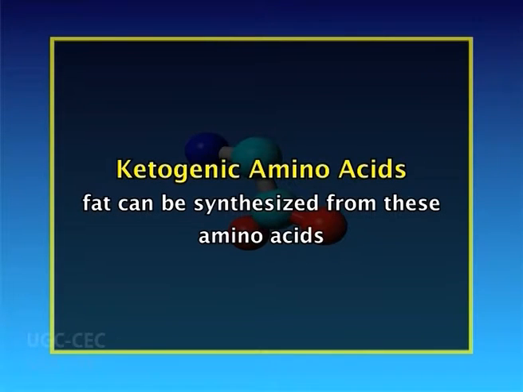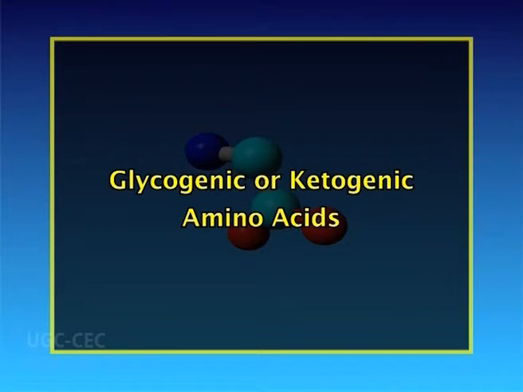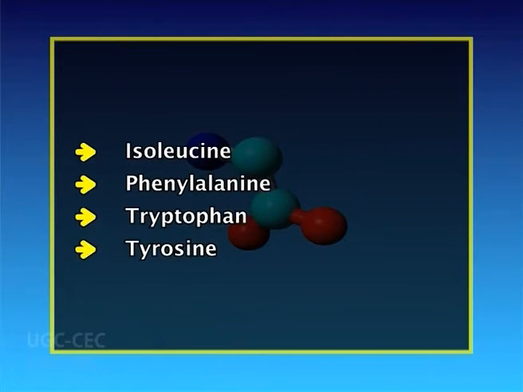Second is ketogenic amino acids. Fat can be synthesized from these amino acids. 2 amino acids, leucine and lysine, are exclusively ketogenic. Number 3, glycogenic or ketogenic amino acids. The 4 amino acids isoleucine, phenylalanine, tryptophan and tyrosine are precursors for the synthesis of glucose as well as fat.